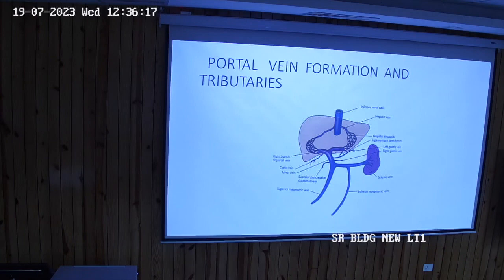So supposing this is how it's coming, okay? Now what is this? This is the left branch of the portal vein. This is the right branch of the portal vein, okay? Now before birth, what happens?